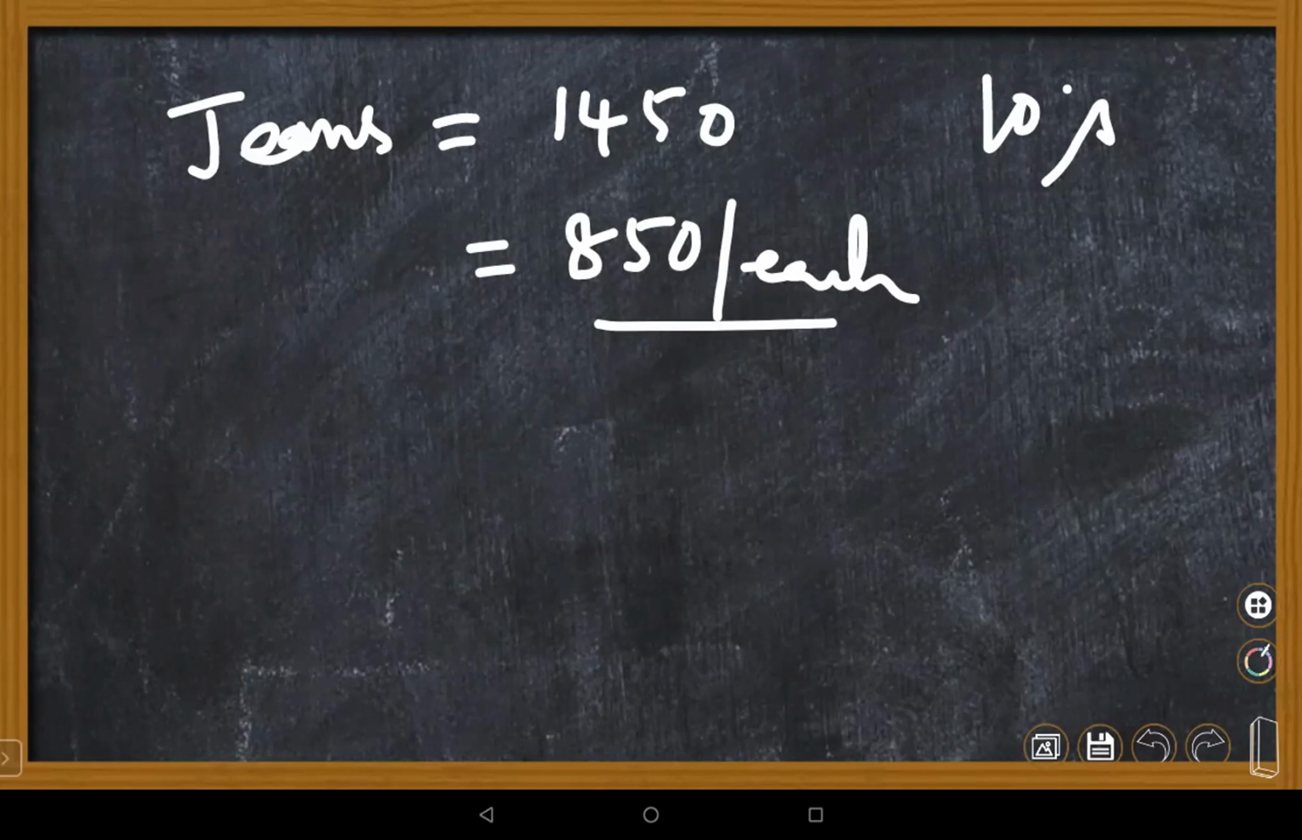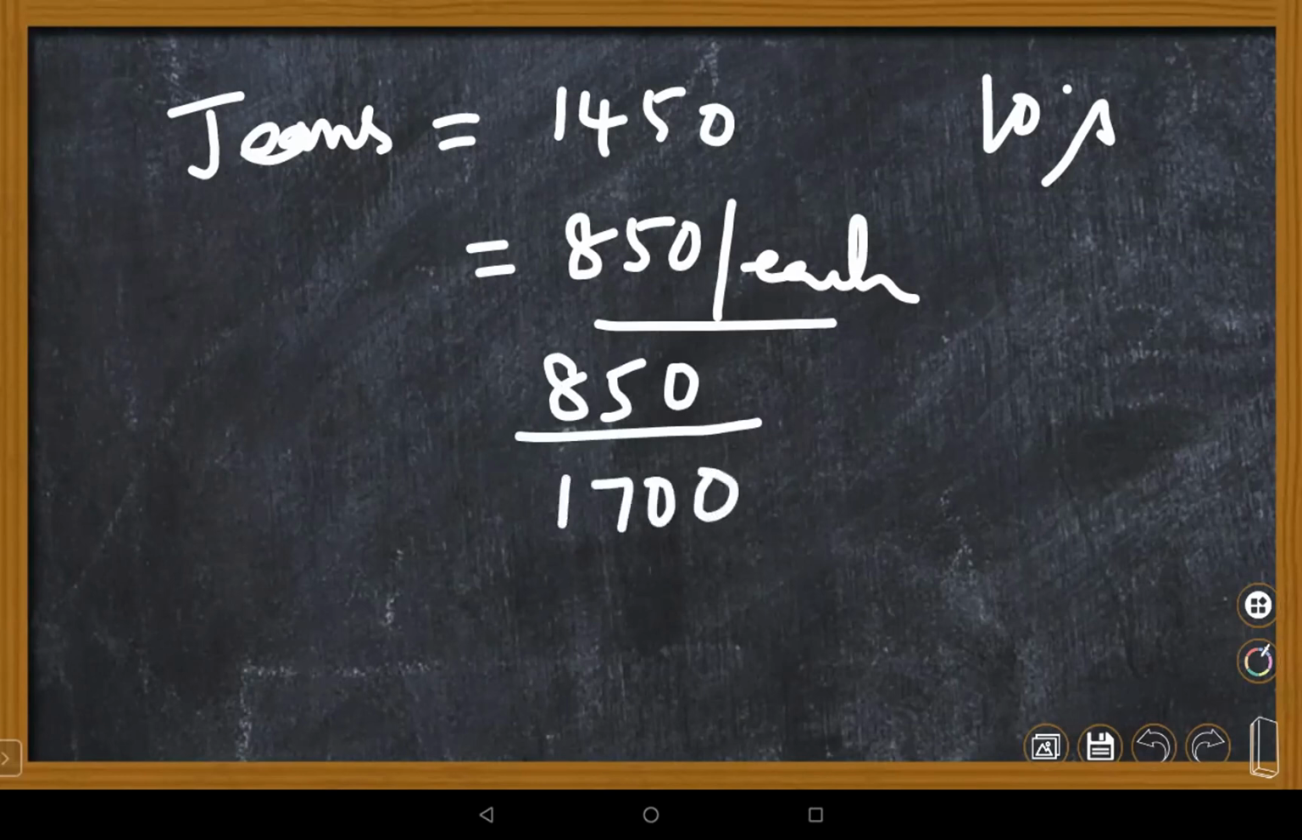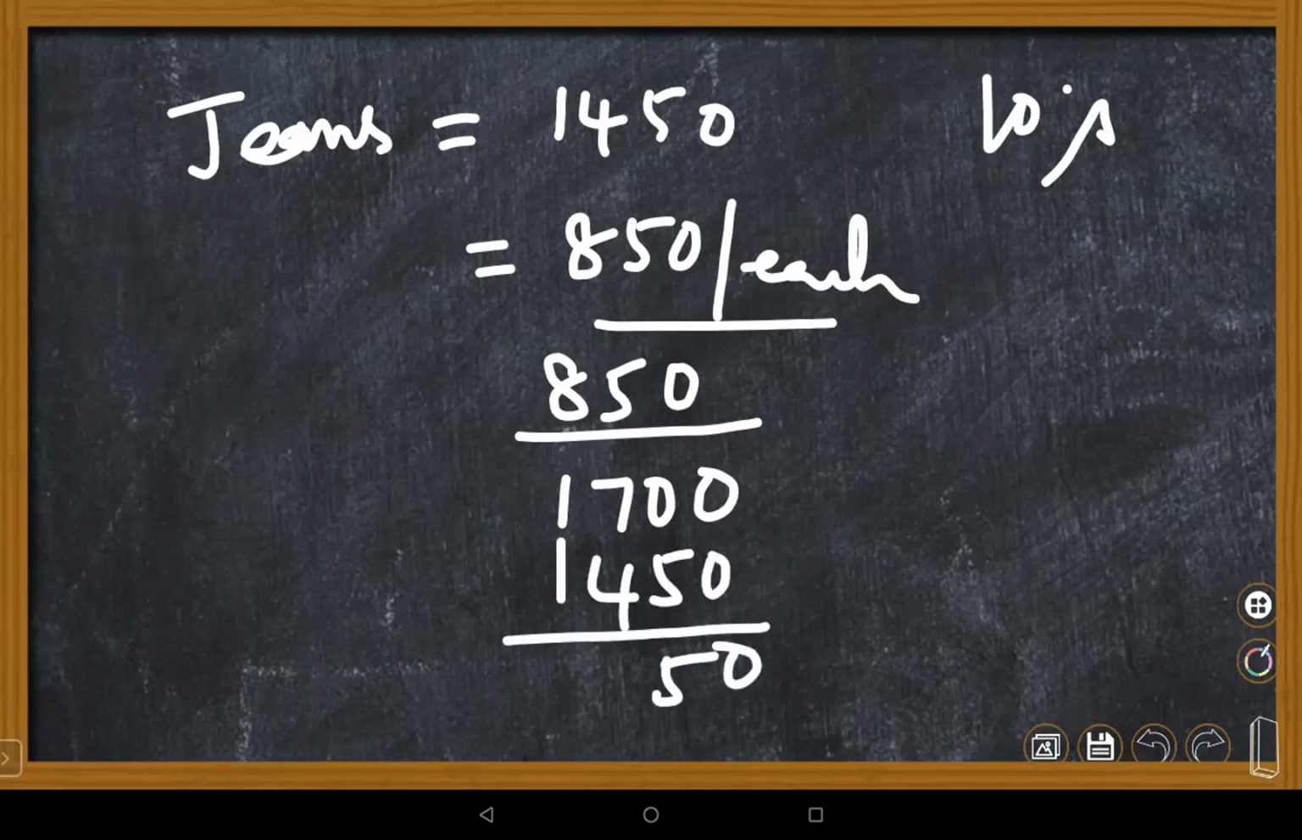Right, children. Why? Because here it is given as two shirts, so two shirts means 850 plus 850, which is 2 into 850, so 1,700. Then the jeans are 1,450. Together the total is 3,150, right? Yes, ma'am.